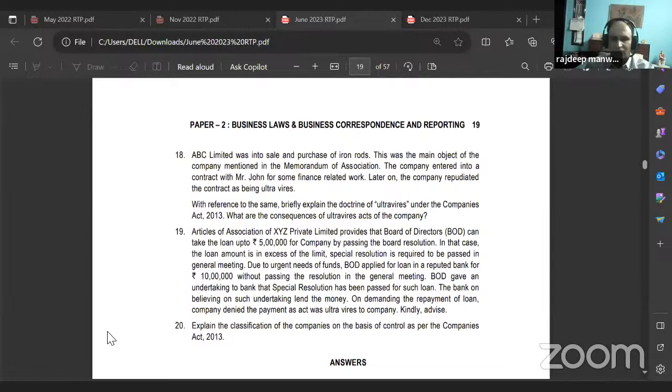With reference to the same, briefly explain the doctrine of ultra vires under the Companies Act 2013. What are the consequences of ultra vires acts? So you have to explain that anything outside the memorandum of association will be declared null and void. Correct or no? Yes, sir. Okay, you can read the answer for this because we have 5 minutes. Quickly read off the answer for this, Bhavna.